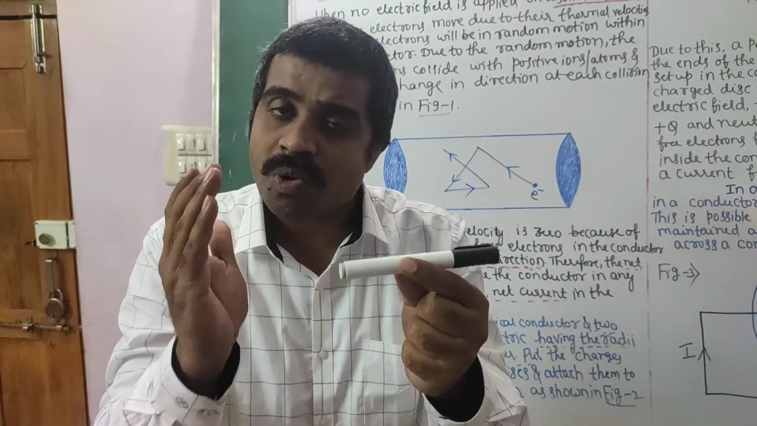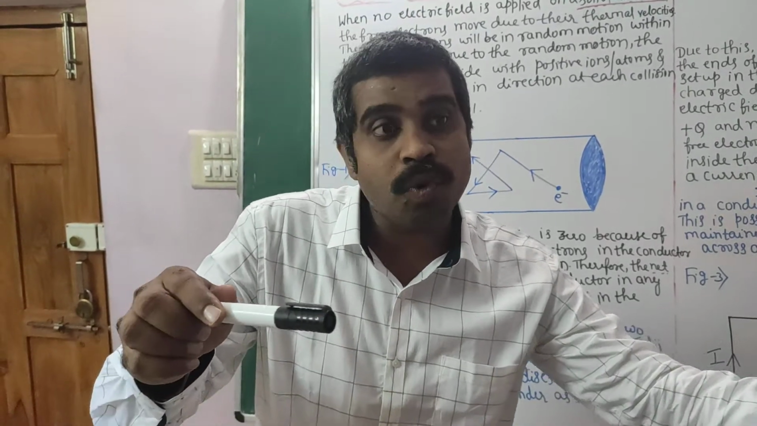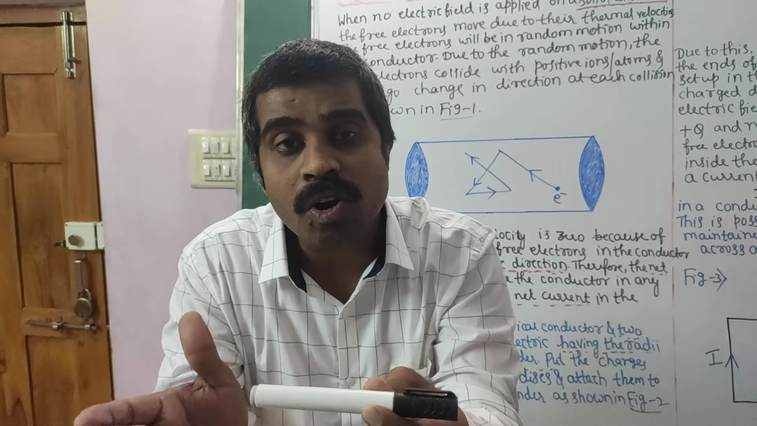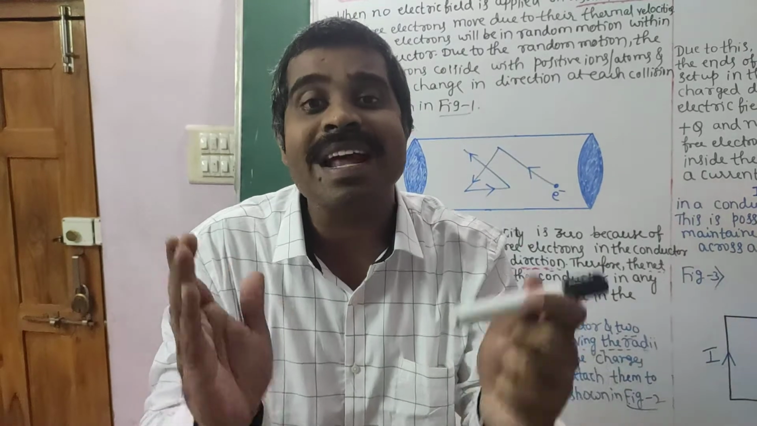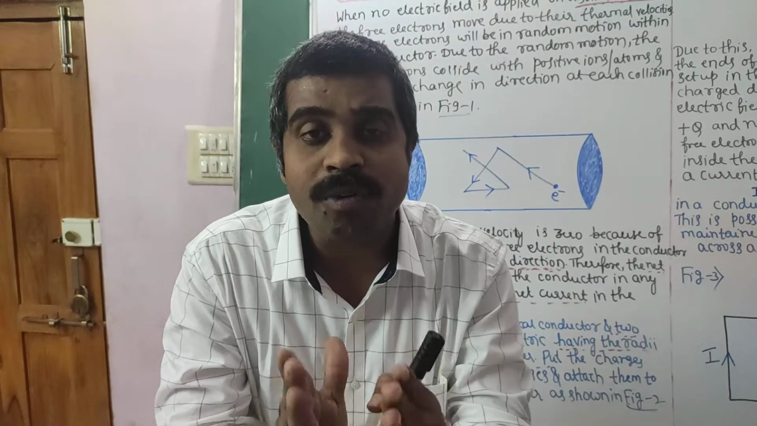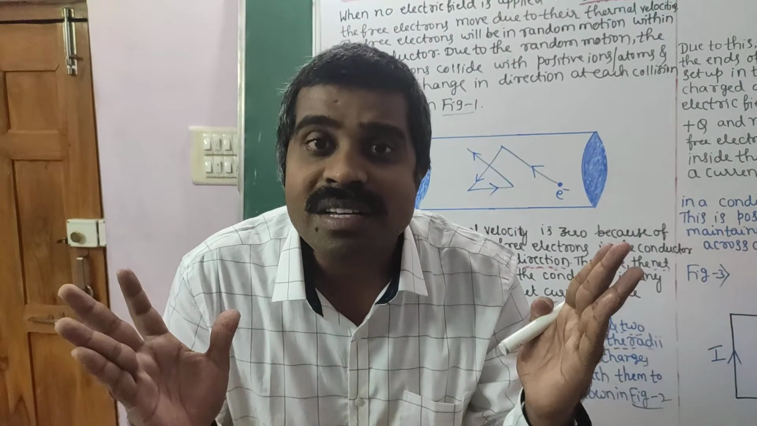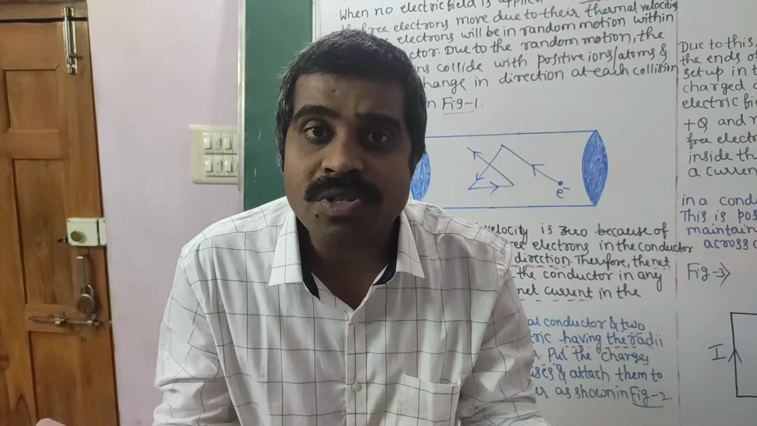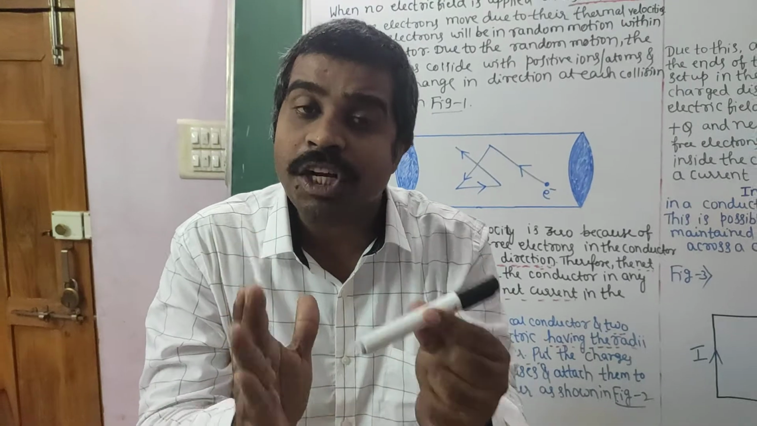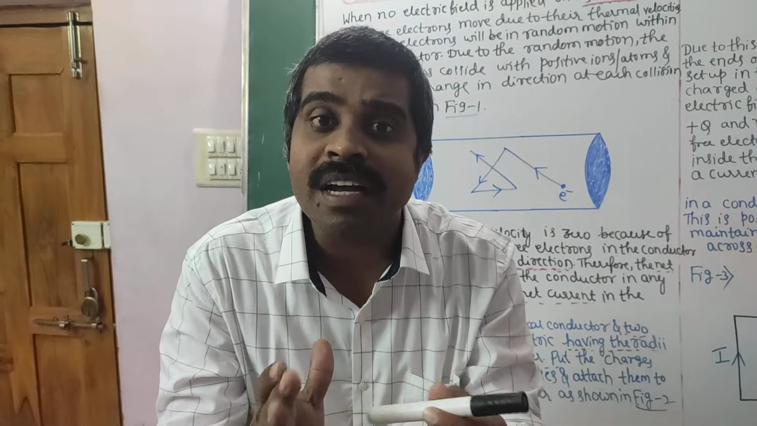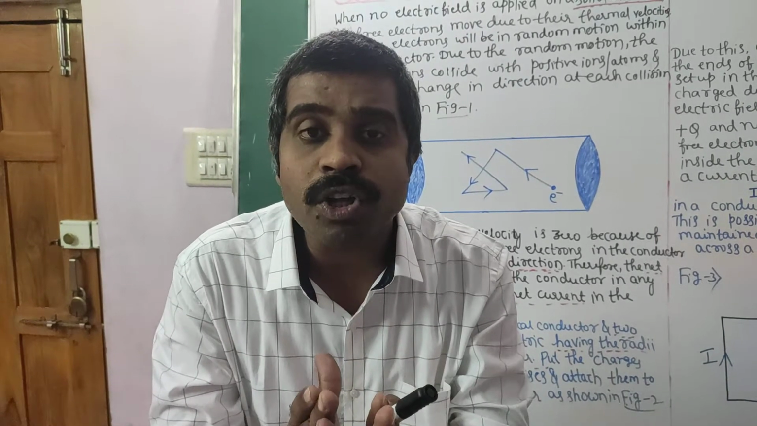For example, if 1000 electrons are moving from left to right, on an average another 1000 electrons will also move from right to left. In this way they cancel each other. On an average thermal velocity is zero. When average thermal velocity is zero, the net flow of electrons is also zero. Current is also zero, and hence whenever electric field is not applied to a solid conductor, no current is flowing through that solid conductor.